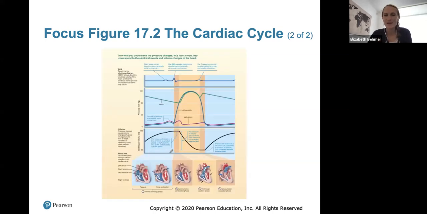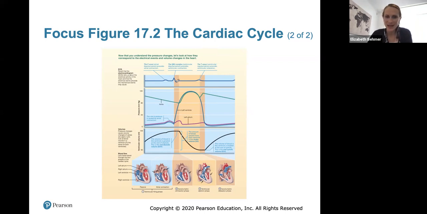This then adds in the ECG element of it. So the bottom 2/3 are all of the mechanical events of the heart. And then the top is showing the electrical events and how they occur, with the P waves right before atria contracting, the QRS complex right before the ventricles contract, and then the T wave.